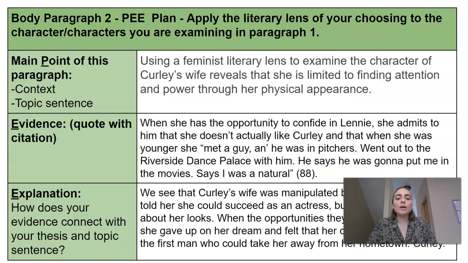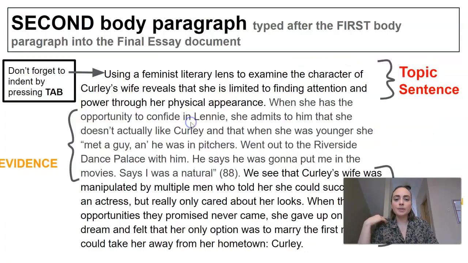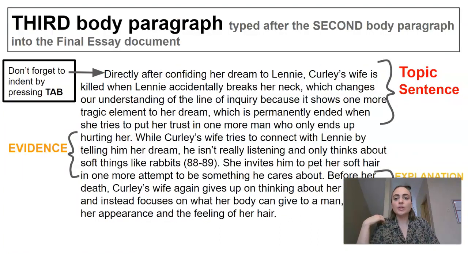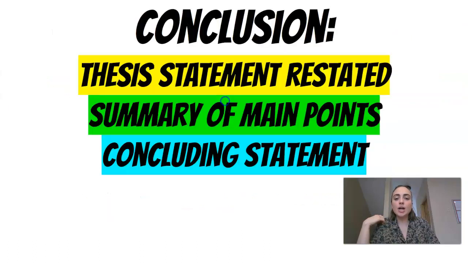Body paragraph 2 is where you are going to bring in the literary lens. So again, this is an example essay using the feminist literary lens to examine the character of Curly's wife. This is how it would look typed up into a body paragraph. And then the third body paragraph is looking at the end of the novel and how that changes our understanding of the line of inquiry. So this is going to look at how Curly's wife's death changes our understanding of her dream. And that's what it'll look like typed up into a body paragraph.